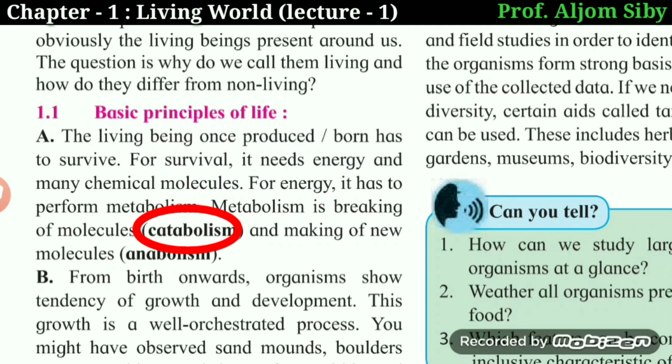One more thing you need to remember is, whenever there is an anabolic reaction taking place, energy is being utilized. For the production of a complex substance, energy is being utilized. Whereas during a catabolic reaction, that is when a complex substance is broken down into simple substances, here energy is being released. In the cell, this release of energy takes place in the mitochondria.